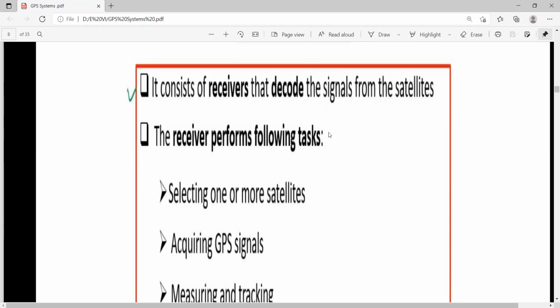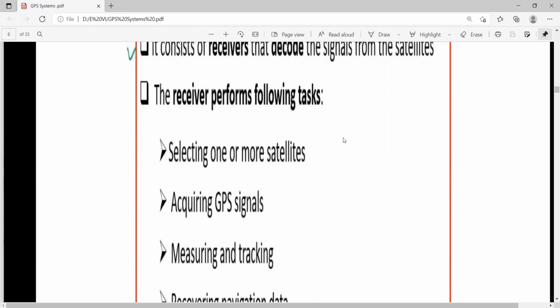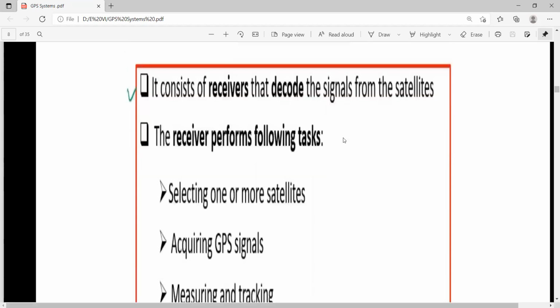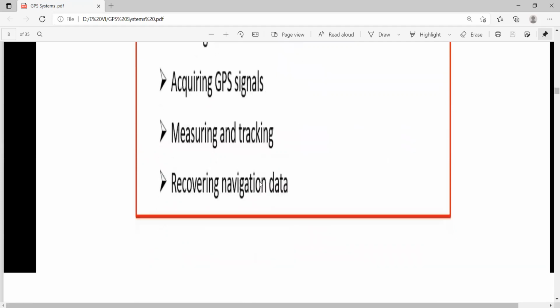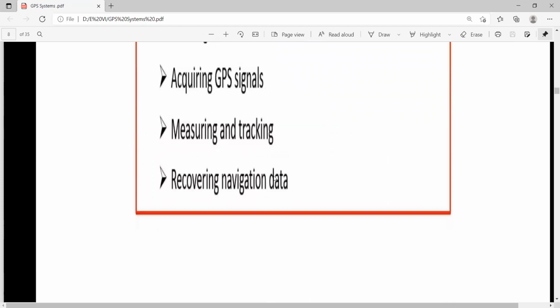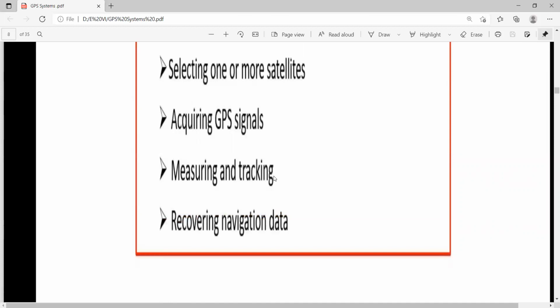The receiver performs the following tasks for decoding: selecting one or more satellites, acquiring GPS signals, measuring and tracking, and recovering navigation data.